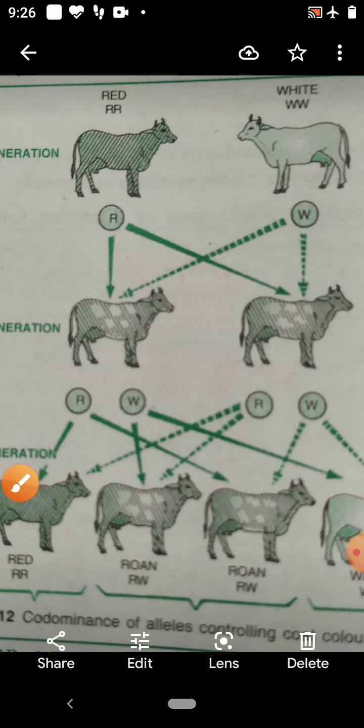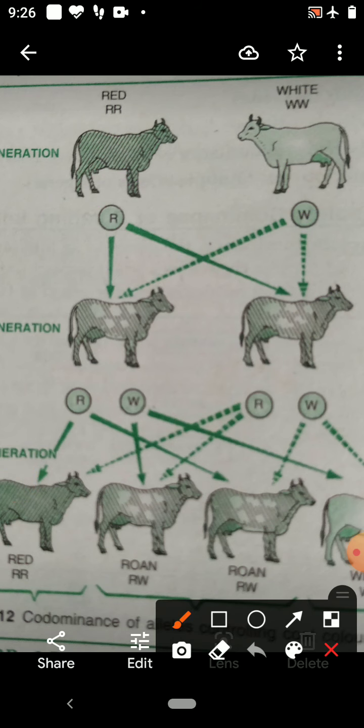Children, 3 types of genes are present: one is IA, another is IB and the third is i. IA and IB produce slightly different forms of the sugar, and i does not produce any sugar.